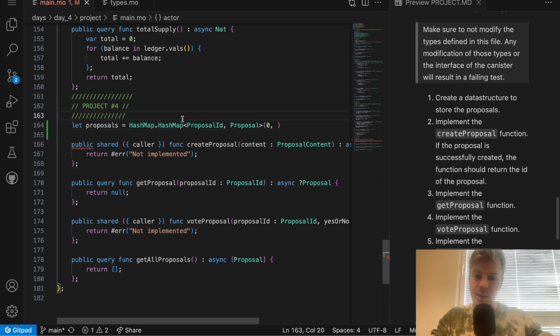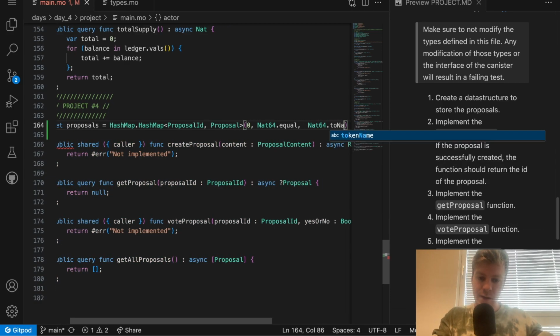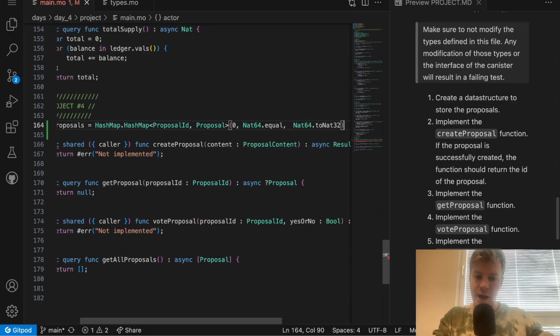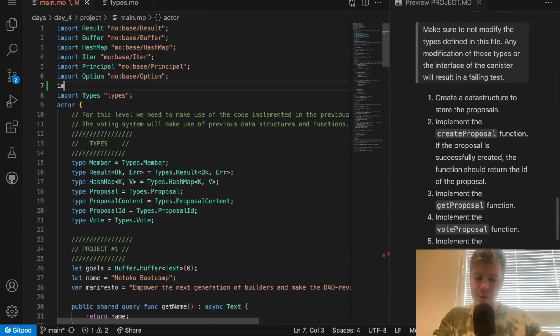And I'll use the proposal ID as a key and the proposal as values stored inside the hash map. Our keys are going to be of type NAT64, so I'll use NAT64.equal, which is a function from the NAT64 module, and I'll use NAT64.toNat32 to convert and hash my NAT64. And for that, of course, I will need to import NAT64.